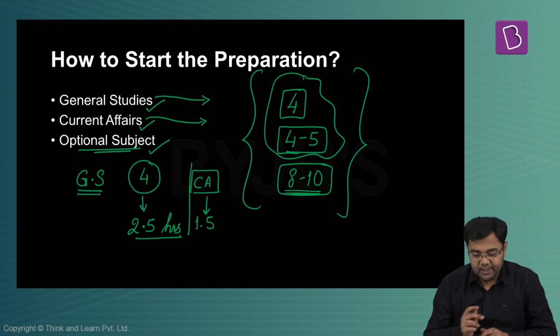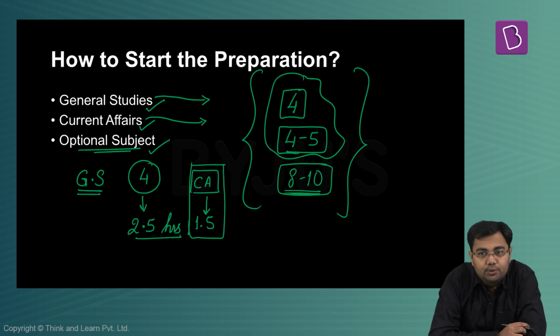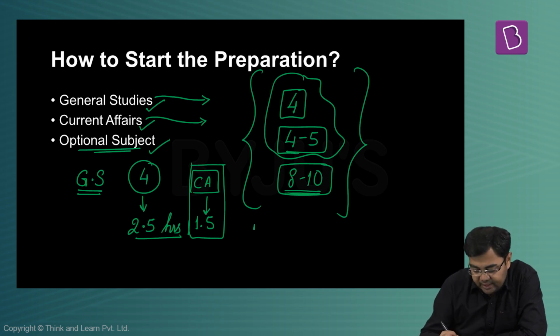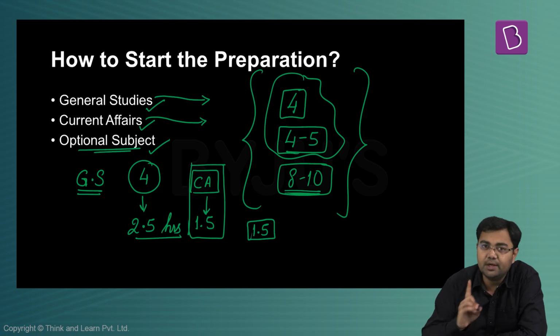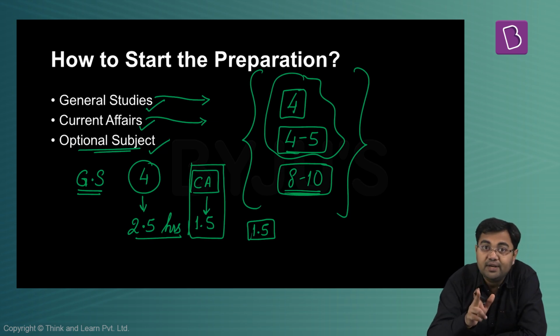But what you have to realize is current affairs is something that will automatically take 1.5 hours every day. So keep aside 1.5 hours and then start doing the calculation. You may have 5 hours of time in your hand, you may have 8 hours, you may have 10 hours. But 1.5 hours every day needs to go to current affairs. And this is the first pitfall.